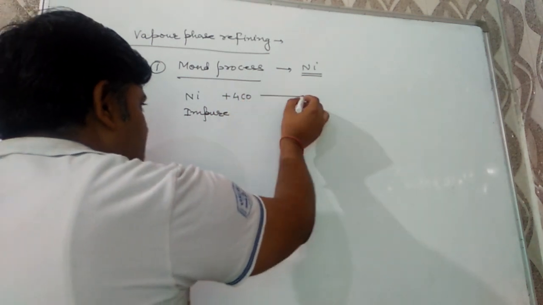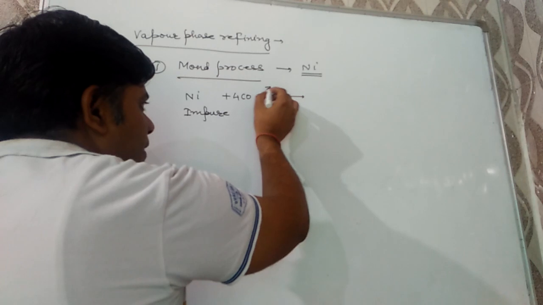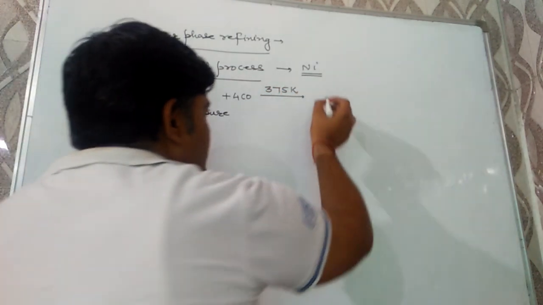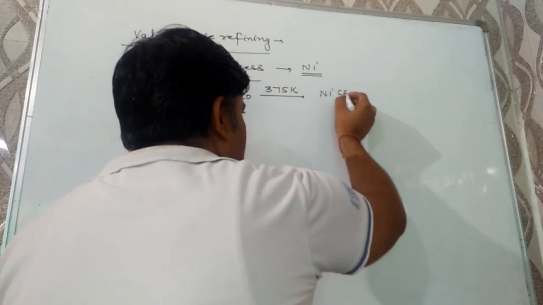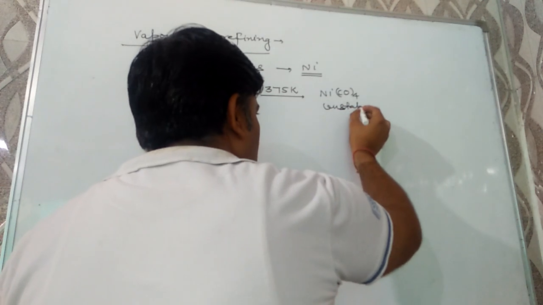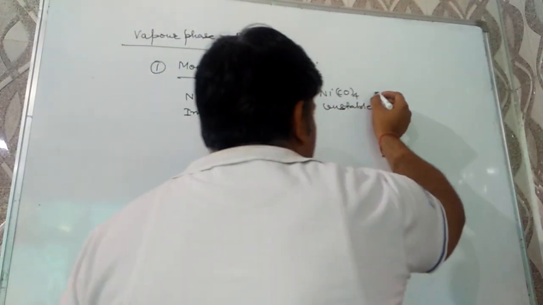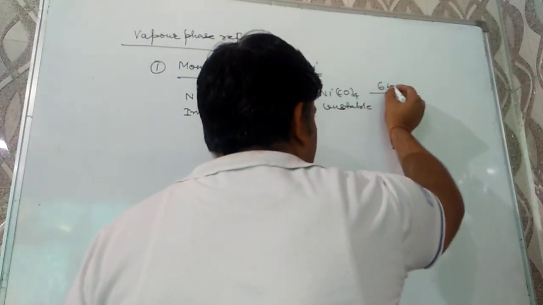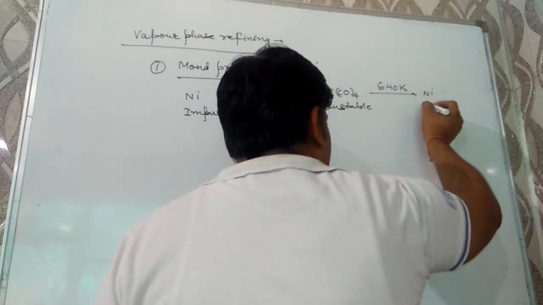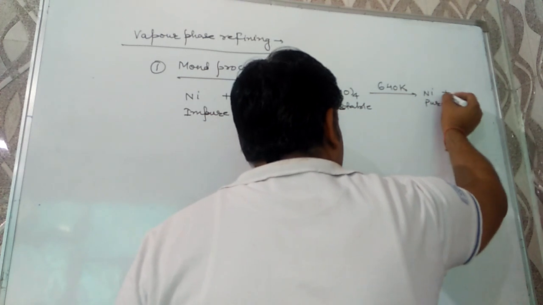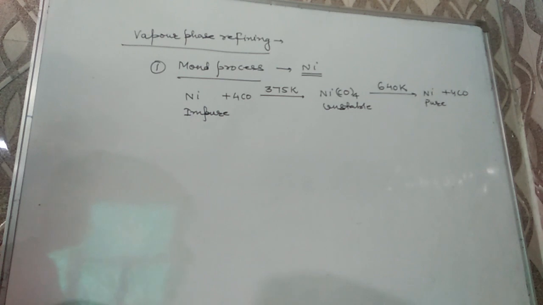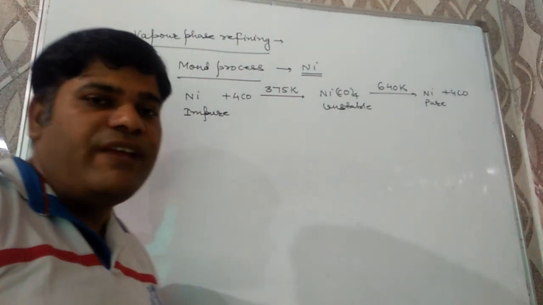Impure metal is reacted with carbon monoxide at a temperature of 375 Kelvin, due to which we will get an unstable complex, tetracarbonyl nickel, which on thermal decomposition at 640 Kelvin temperature will give the pure nickel and carbon monoxide back. And this technique is known as Mond's process. Mond's process is used for purification of nickel.